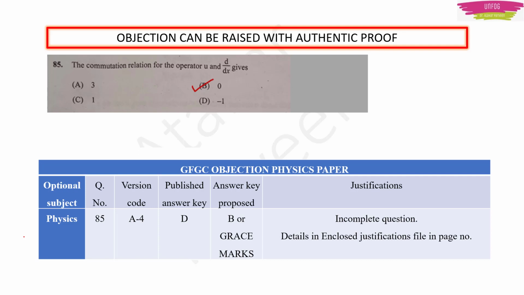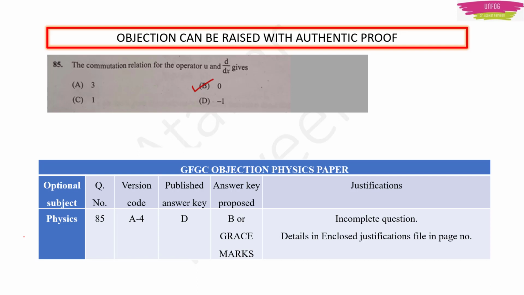Either they give 0, because anyone would think that u is not a function of x because it is not mentioned here. Nothing is written as u being a function of something. They write u, then within brackets they write x or y or something. They have not written anything like that also. So if someone has assumed that this is a constant, then the answer would be option B, 0.